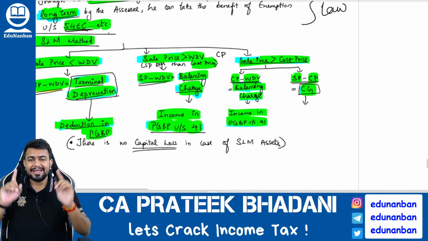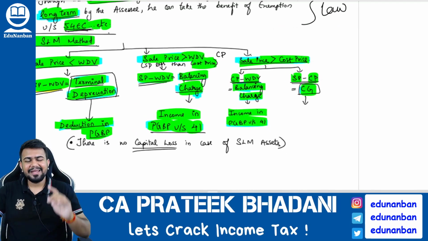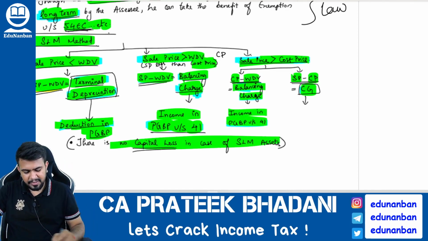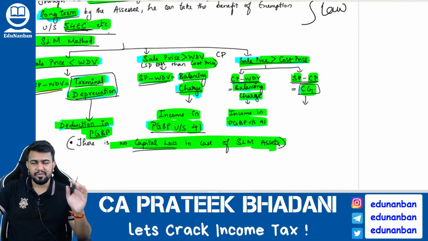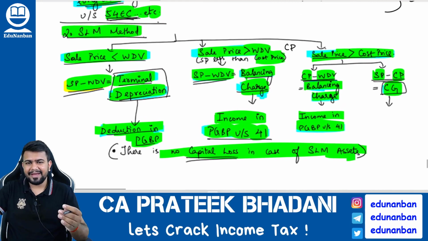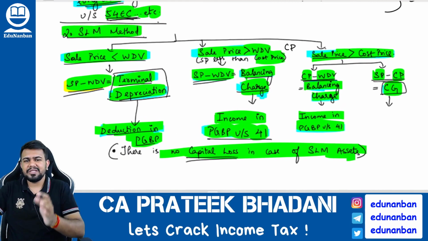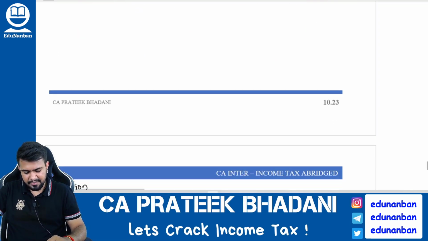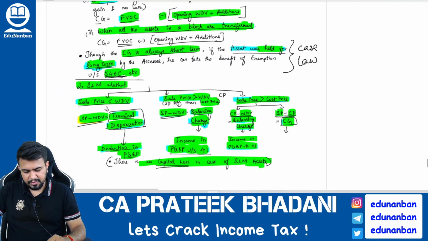So listen here, in case of SLM method, capital gain will arise only and only if the selling price is more than the cost price. Selling price is more than cost price, and the amount of difference will become capital gain. There is no concept of capital loss for straight line method. Only capital gain will arise. The other cases are there, no? Wherever there is a loss, all that is covered in PGBP itself. You have to claim a deduction or you can claim it as income as the case may be. I hope you are clear with SLM method of depreciable asset also.